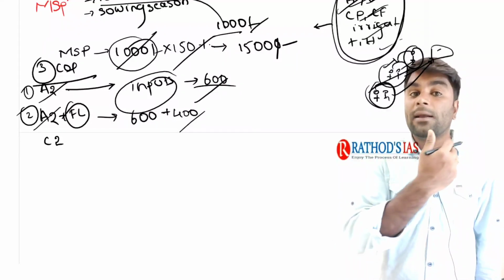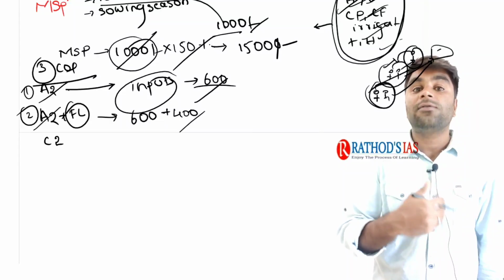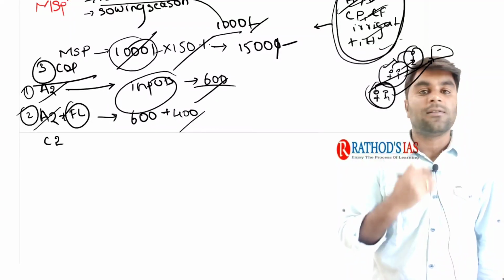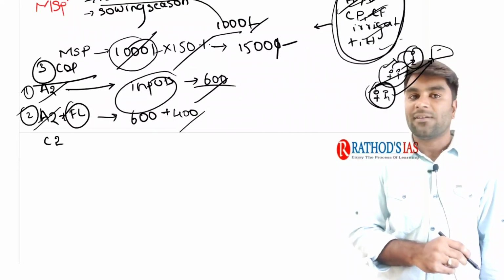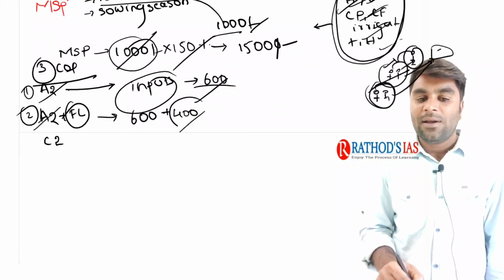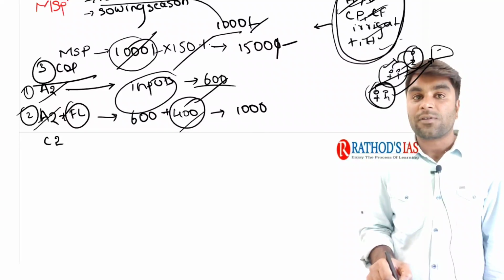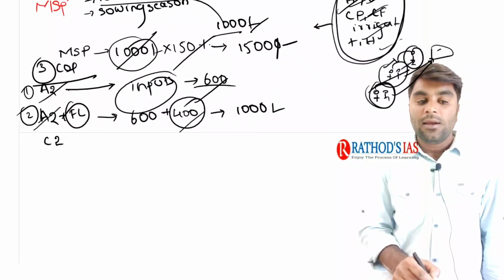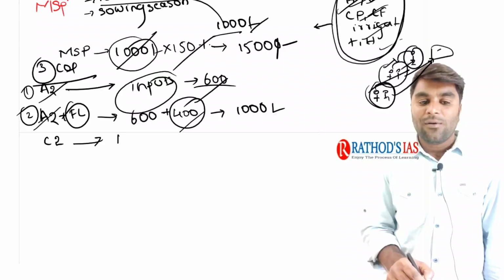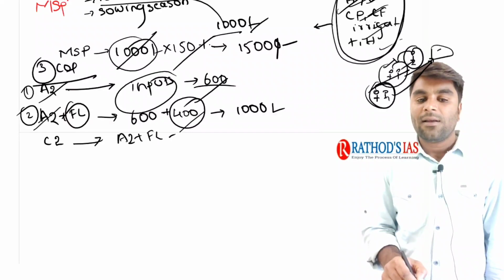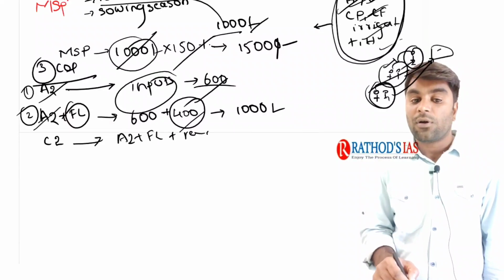Now, even if the unpaid family labor is also considered, we call it the A2 plus FL component. I hope it is very clear. Imagine each person needs to be paid 200 rupees, cumulatively it is 1000 rupees. Next, we have another important component called C2. Now, C2 is nothing but A2 plus FL plus revenue foregone on own capital.